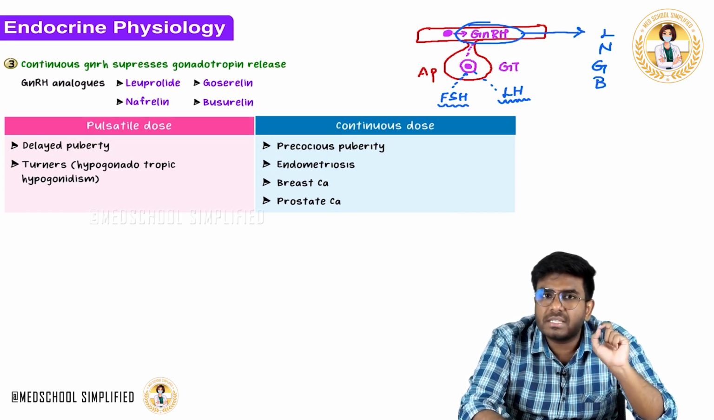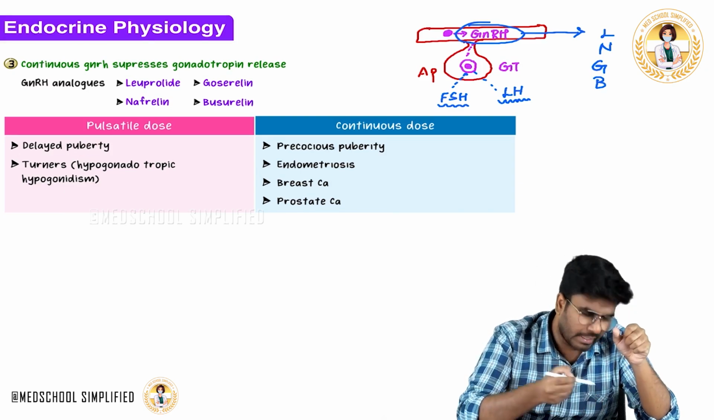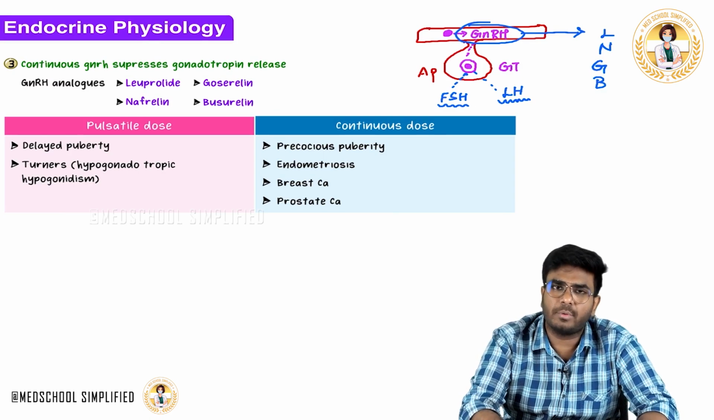See, pulsatile dose means little by little, regular intervals that will activate the gonadotropes. Okay, we are activating the pathway, we are activating the axis. In which conditions? In delayed puberty. My question to you, what is delayed puberty?